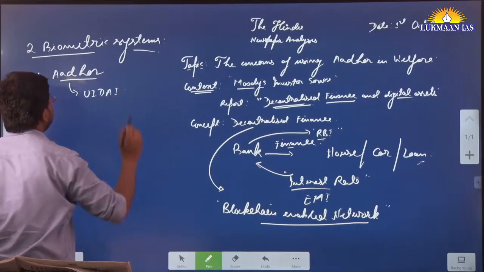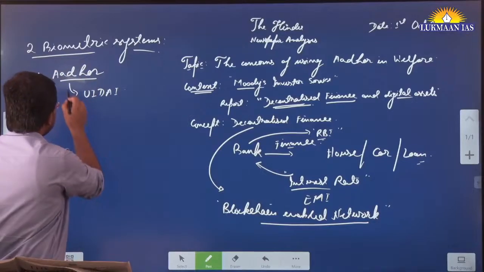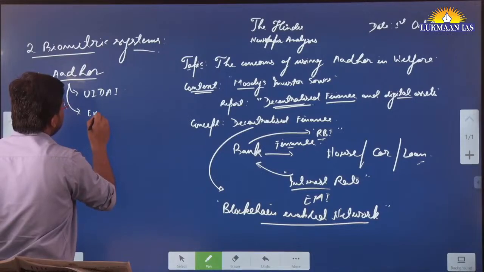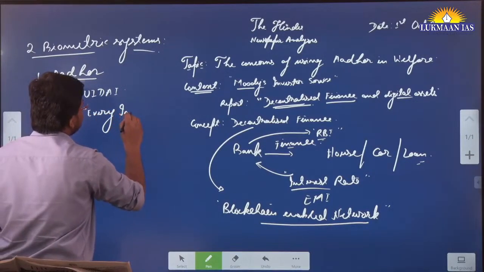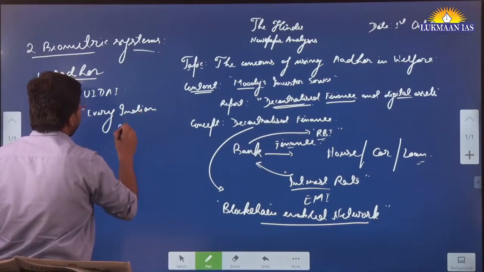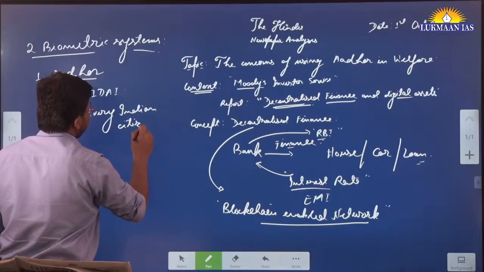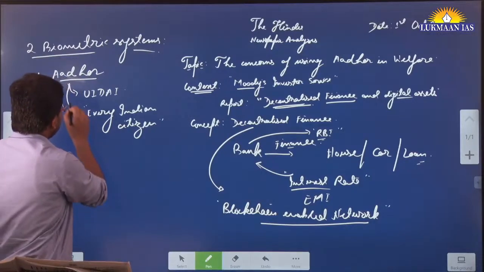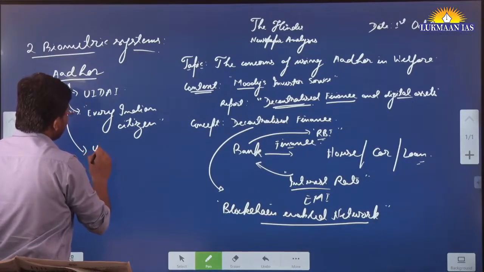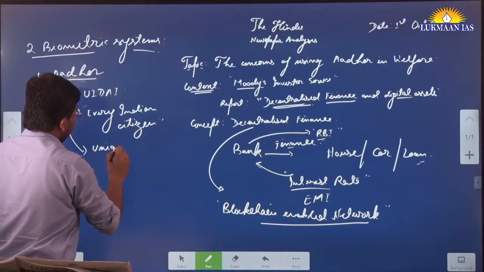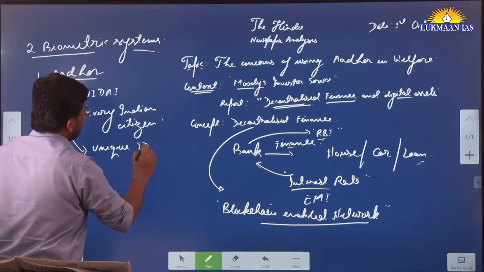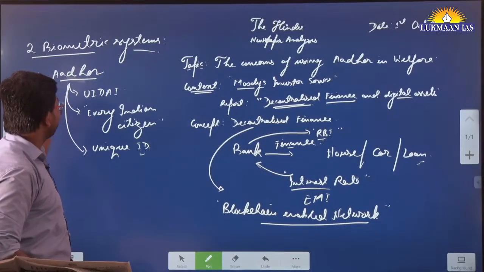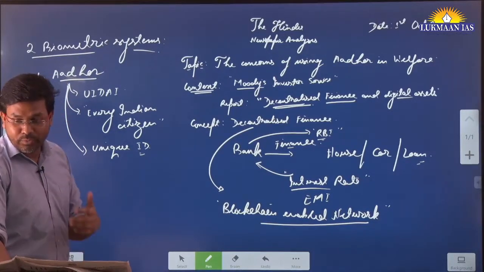UIDAI. So Aadhaar number is given to every citizen of India. Every Indian citizen is given a unique identification ID. This is known as the Aadhaar system.